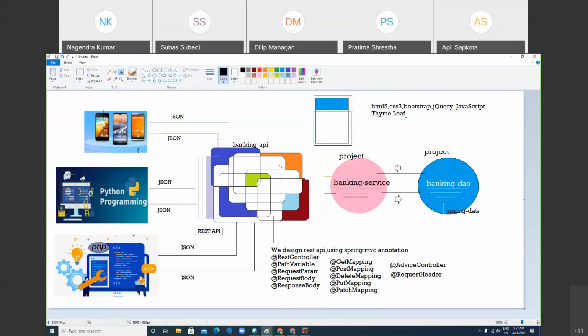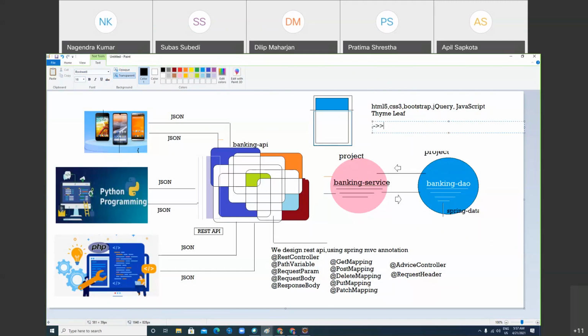So what exactly is Thymeleaf? Thymeleaf is basically a presentation layer technology. It is a replacement of JSP. Like Angular and all, similarly we have Thymeleaf, but Angular is a big thing. Thymeleaf is a presentation layer technology. Presentation layer means presentation.